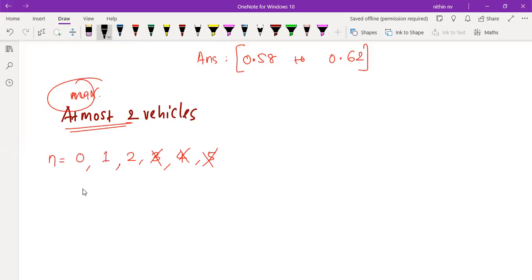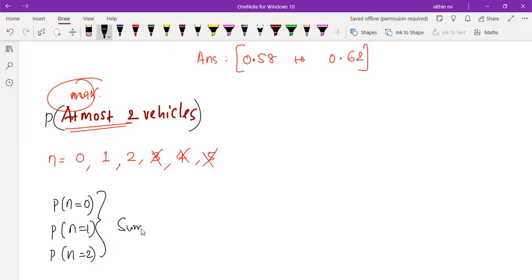Okay. So if they are asking what is the probability that at most 2 vehicles are coming, then what we need to do is calculate P of n equal to 0, calculate P of n equal to 1, and calculate P of n equal to 2. And all these things we need to add. We need to take the sum of all these three. That is nothing but the probability of at most 2 vehicles.